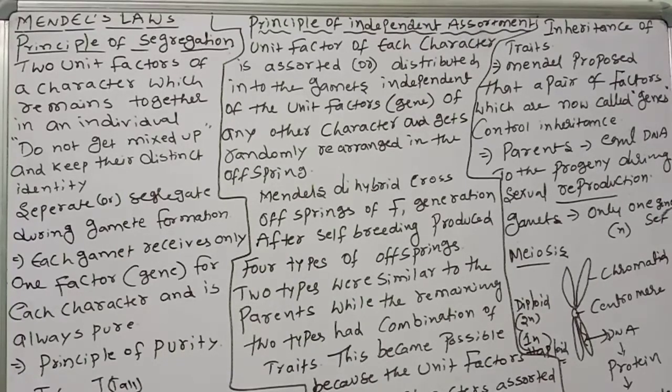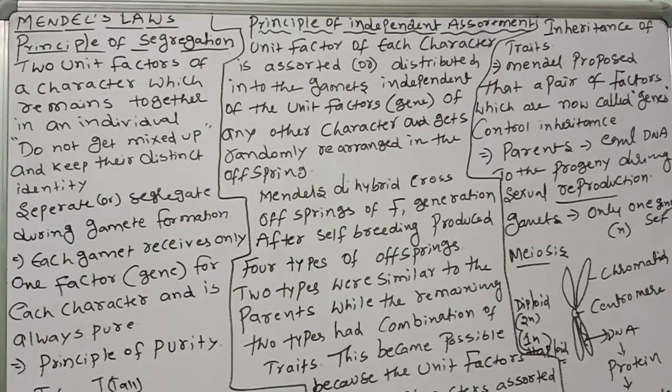Like this: haploid, diploid, zygote, meiosis. When the mixing of DNA takes place in meiosis, crossing over takes place, you know very well.